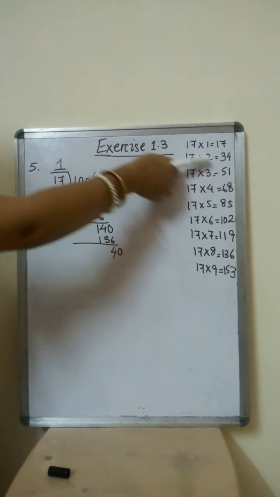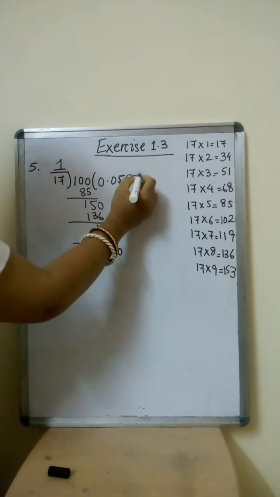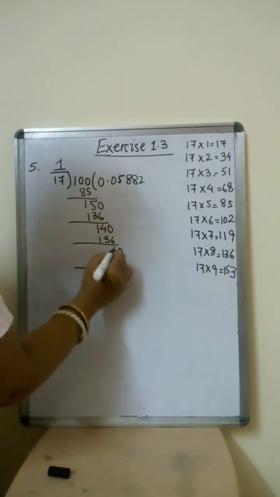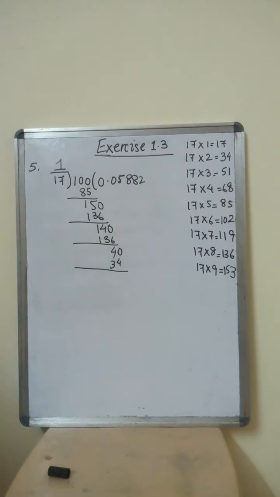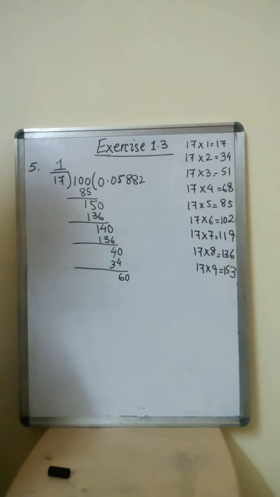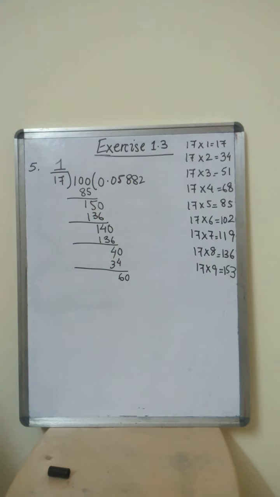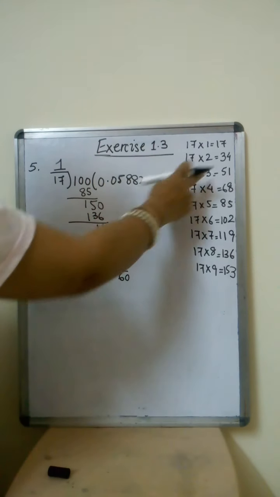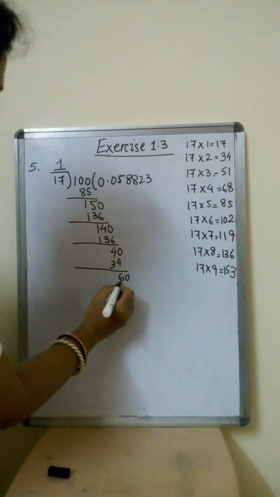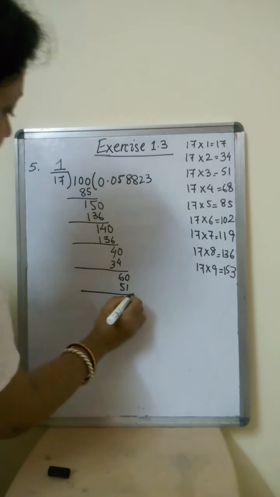So 40, we have 51. So 2s are 34. Right. So now 40 minus 34 is how much? It is 6. So we bring a 0 here. Right. Now 60 in the table of 17, where do we have 60? We don't have. We have 68. So 3s are 51.